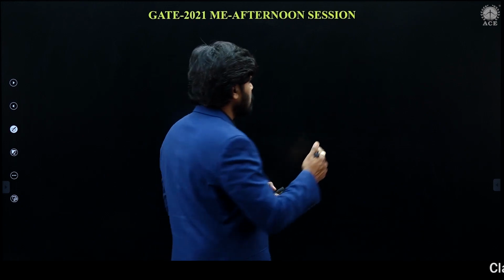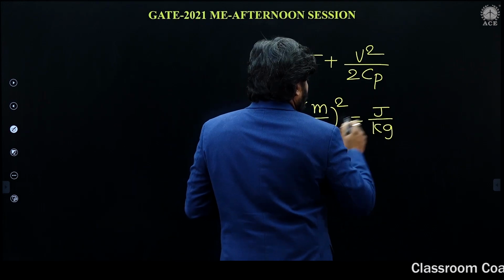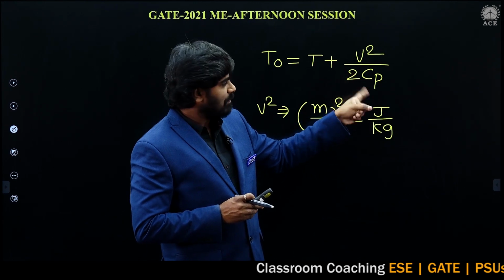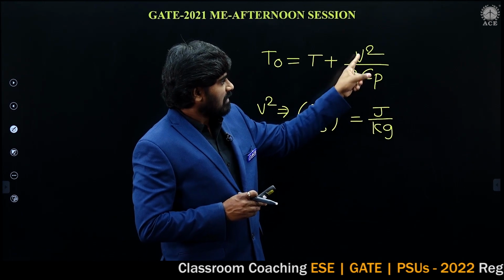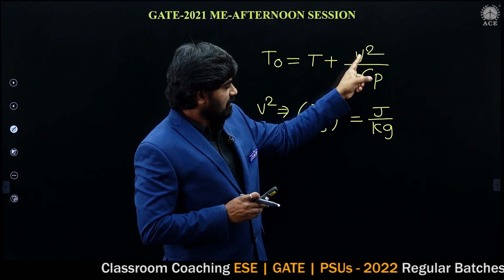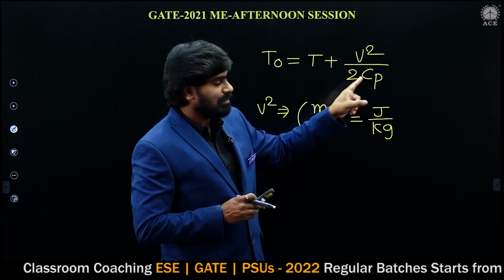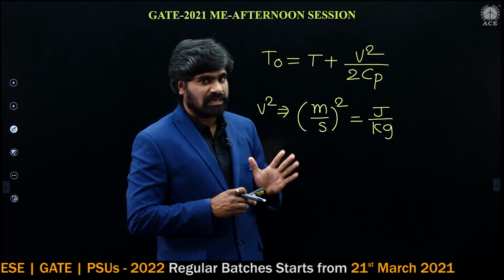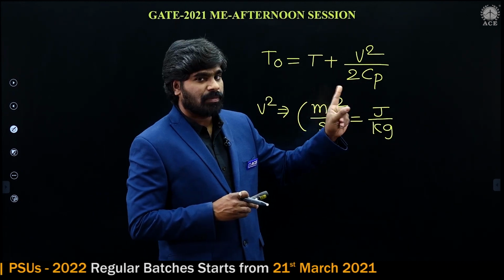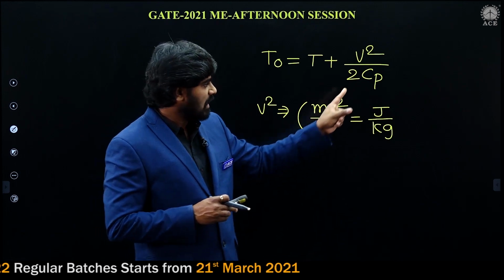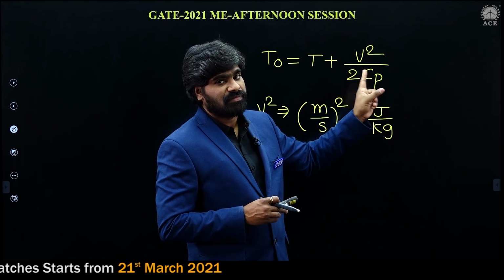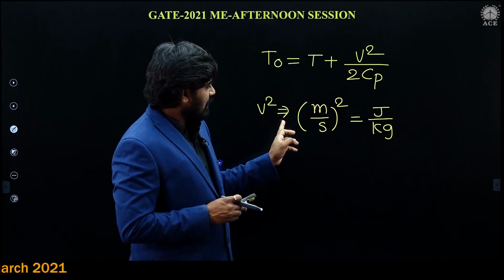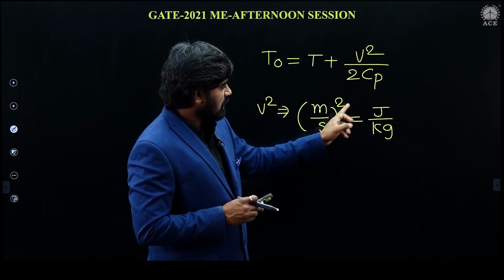What is joule per kg? It is joule per kg. So if V square is joule per kg, Cp should be joule per kg Kelvin. I told you, Cp should be joule per kg Kelvin only. You cannot substitute kilojoule per kg Kelvin. You cannot write 1.005. Here you should take 1005, because V, velocity in meter per second whole square, meter square per second square, is joule per kg.